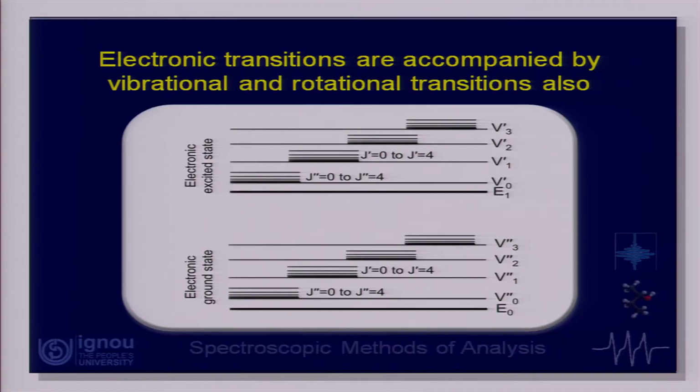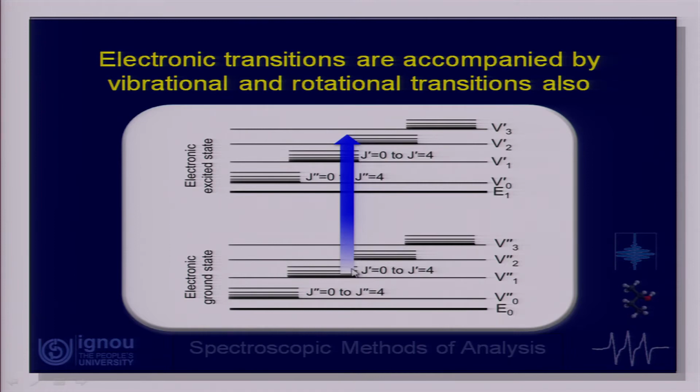Now, when I take radiation from the UV visible region, ultraviolet or visible radiation, and make it interact with the molecules, what happens? There are electronic transitions, as we saw earlier too. In this diagram, this is my electronic ground state of the molecule, this is the electronic excited state, and the energy levels designated V naught and so on are the vibrational energy levels, and these finer lines are the rotational energy levels.